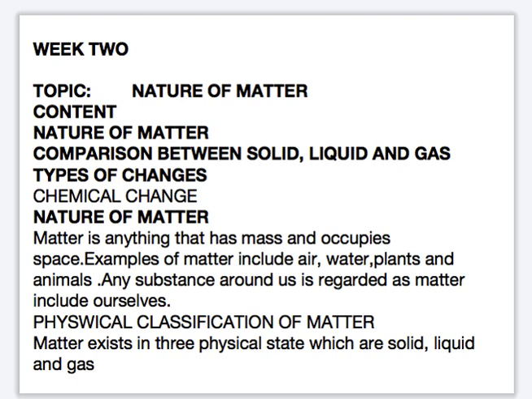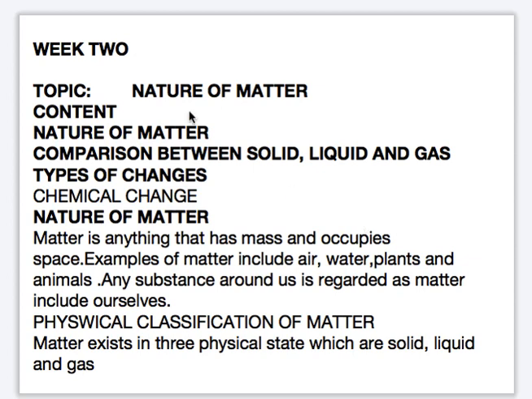What is matter? Matter is anything that has mass and occupies space. What is the difference between mass and weight? Mass is constant, while weight varies from one place to another.